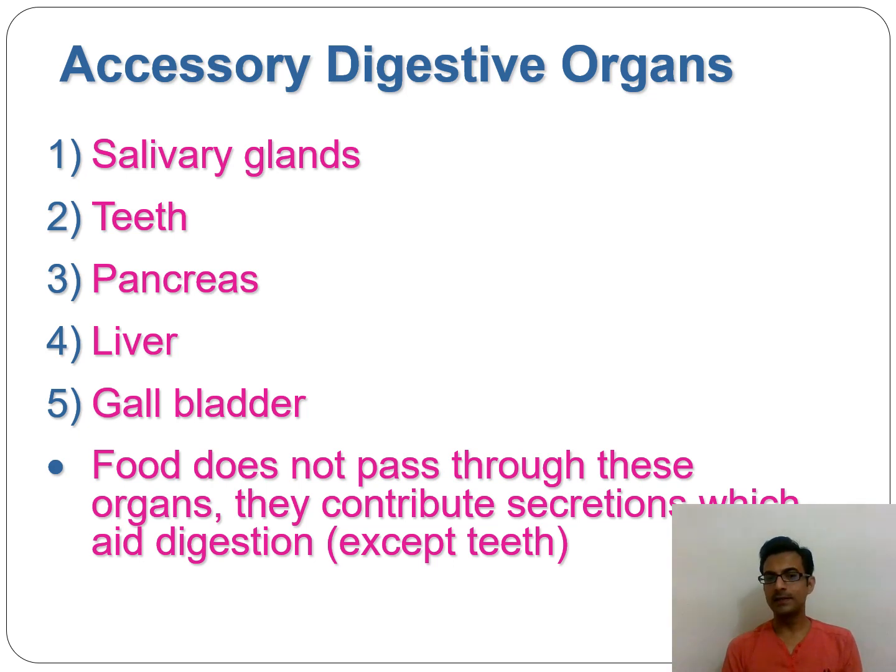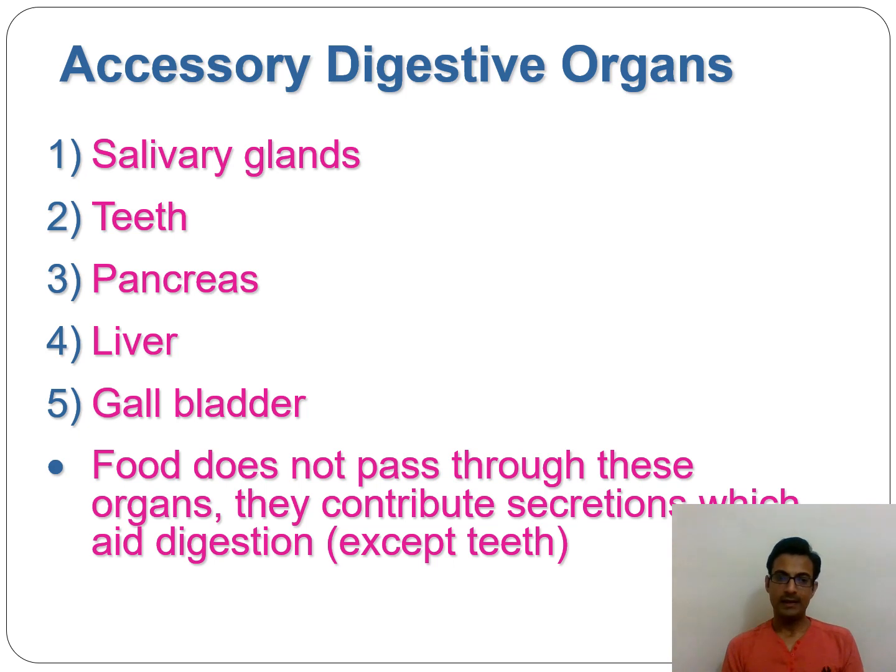The next accessory organ is the pancreas. We have all heard of the role of the pancreas in the disease of diabetes. It also releases various chemicals which are responsible for the process of digestion. Next, the major organ, the largest gland in the human body, the liver, functioning in various biochemical mechanisms and responsible for digestion.